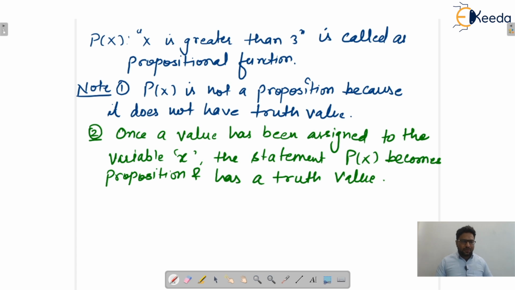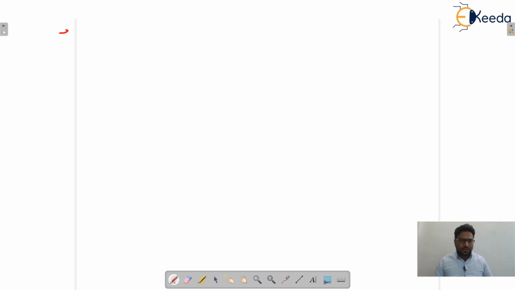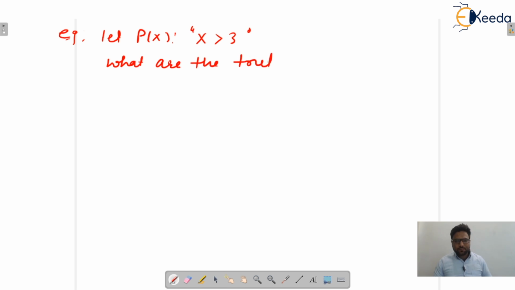Okay, so let us consider one example. Let P(x) denote the statement x is greater than 3. The question is, what are the truth values of P(4) and P(2)?